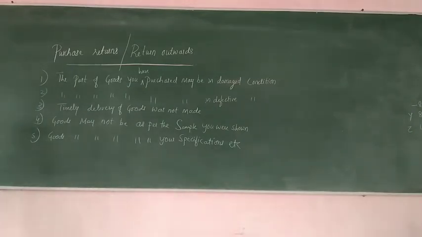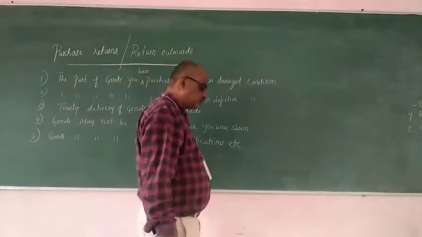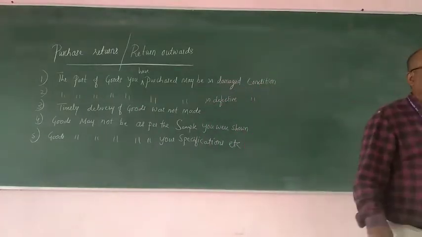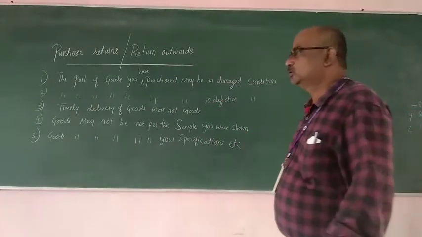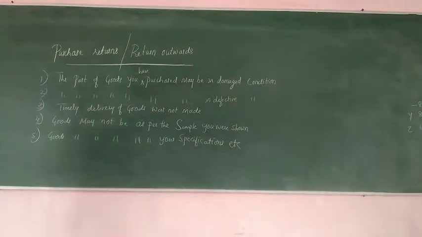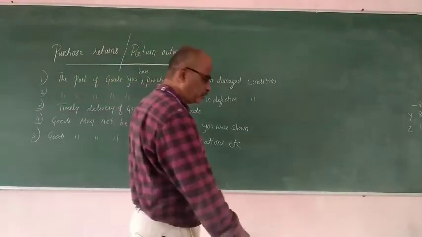And lastly, goods may not be as per your specifications. You might have given some specification to the supplier that the goods should meet this specification. If the goods are not meeting that specification, you will return the goods. Yet there are many reasons for returning the goods. These are the few reasons which I have explained to you for returning of goods.